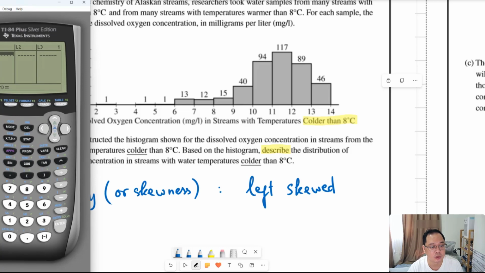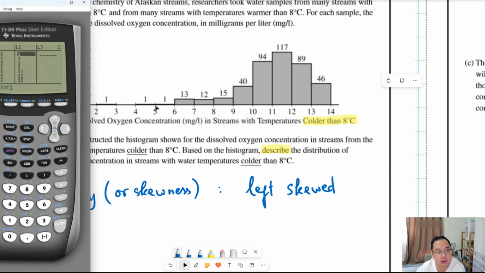So for the first list, the value from 2 to 3, I need to take the midpoint, the middle value of 2 to 3, which means 2.5. Similarly, for the next column, I need to take 4.5, which is the midpoint of the interval from 4 to 5. And similarly with the other columns, 6.5, 7.5, 8.5, 9.5, 10.5. Oh, there's one missing value here.